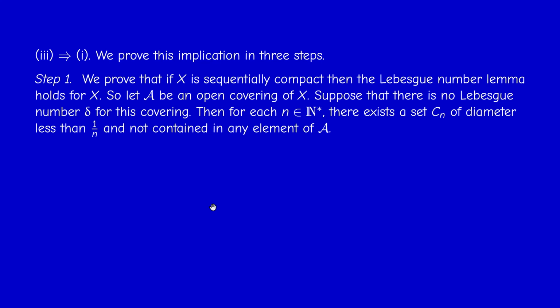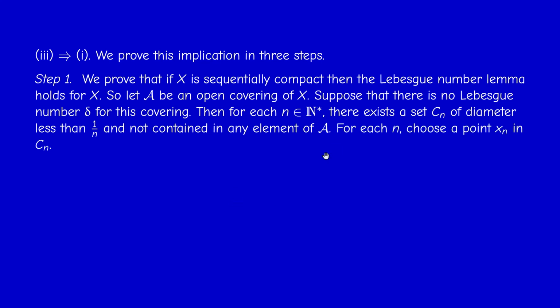So when we take delta equal to 1, then 1/2, then 1/3, etc., as we do as usual, then for each n we construct a subset C_n of diameter less than 1 over n, and it's not covered by one element of the covering A. So it needs more than one element to be covered.